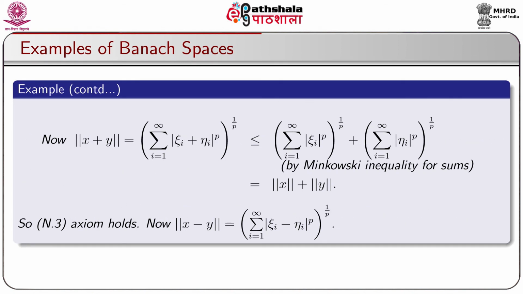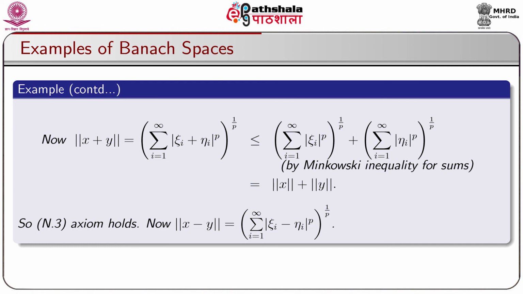Now, ‖x+y‖ = (Σ_{i=1}^∞ |ξ_i + η_i|^p)^{1/p} ≤ (Σ_{i=1}^∞ |ξ_i|^p)^{1/p} + (Σ_{i=1}^∞ |η_i|^p)^{1/p}, and this follows by the Minkowski inequality for sums, and that is equal to ‖x‖ + ‖y‖. So, the third norm axiom, that is the N3 axiom, holds.